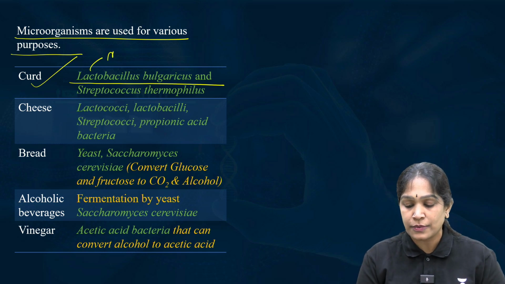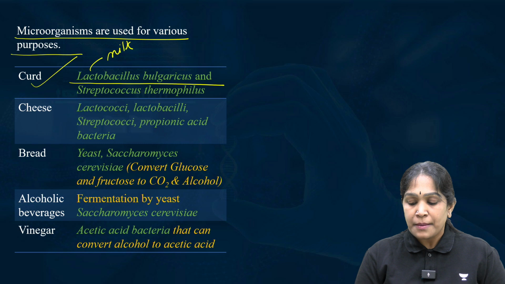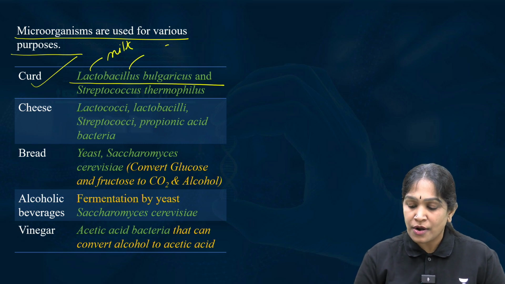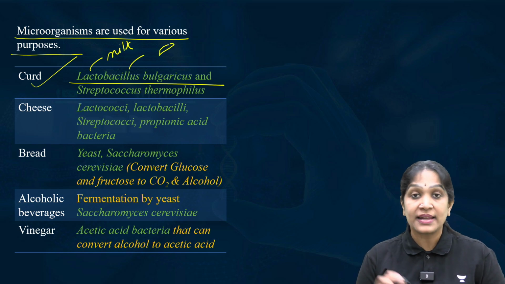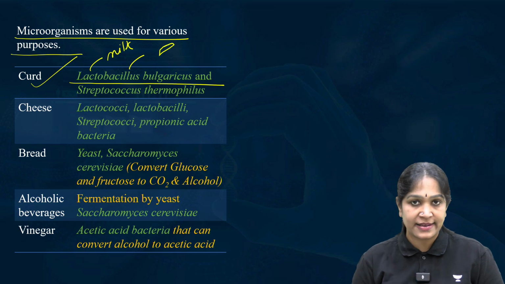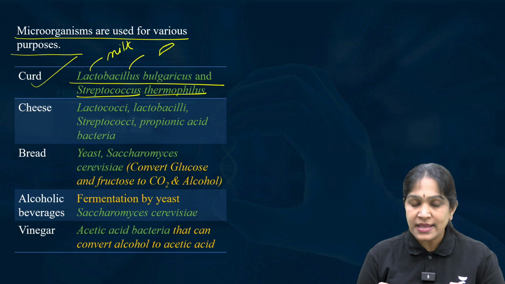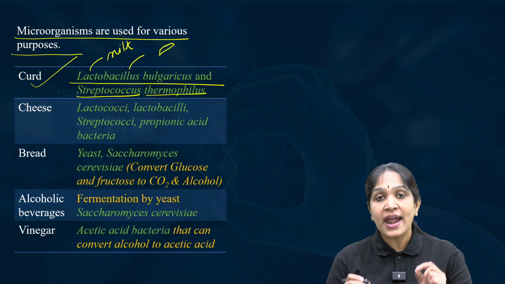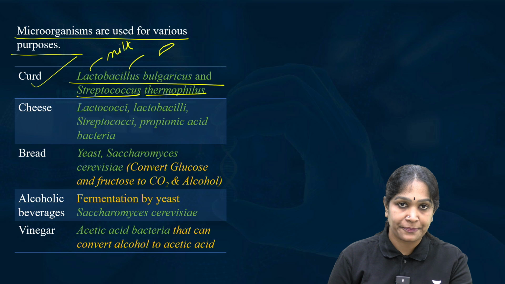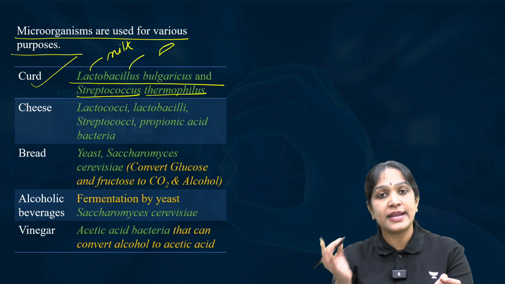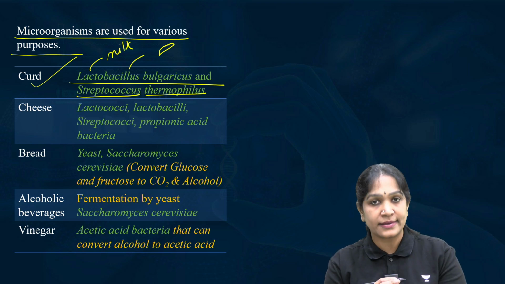The word lacto means milk. Bacillus means a rod-shaped bacterium, Lactobacillus bulgaricus. Streptococcus thermophilus. These are the bacteria. When you add these bacteria to the milk, they ferment the milk into the curd. That is how we get the curd.